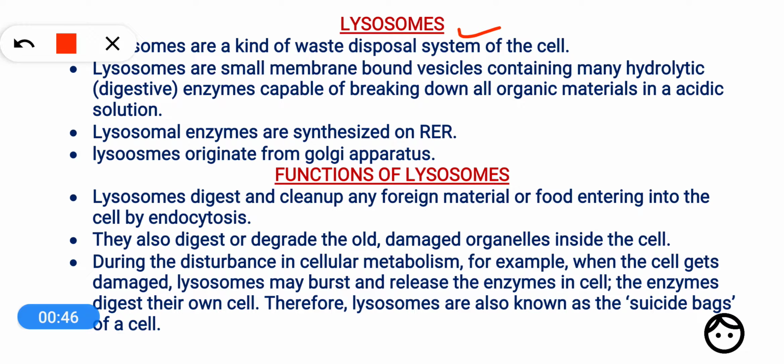So dear students, in the previous part we have discussed endoplasmic reticulum, that is ER, and then Golgi apparatus. Okay, and then comes the lysosome that we are going to discuss in this video. So what are lysosomes? Actually, lysosomes are small membrane bound vesicles which are filled with some digestive enzymes.